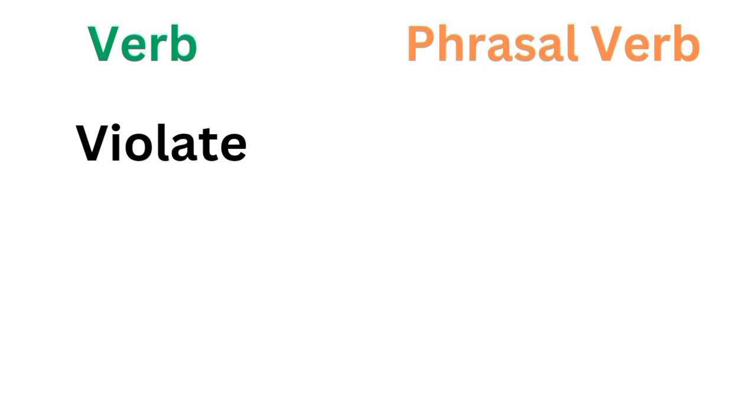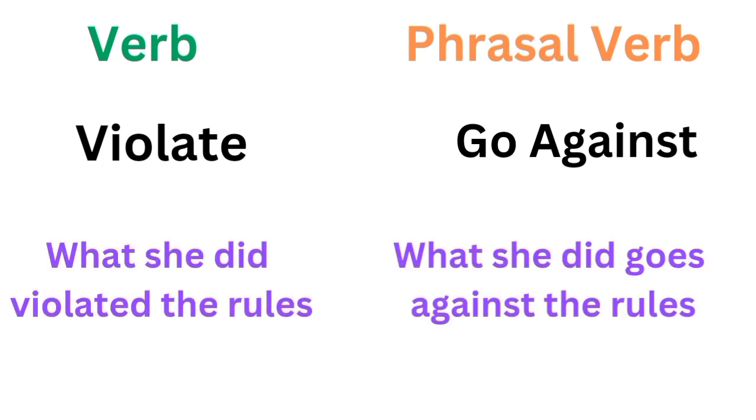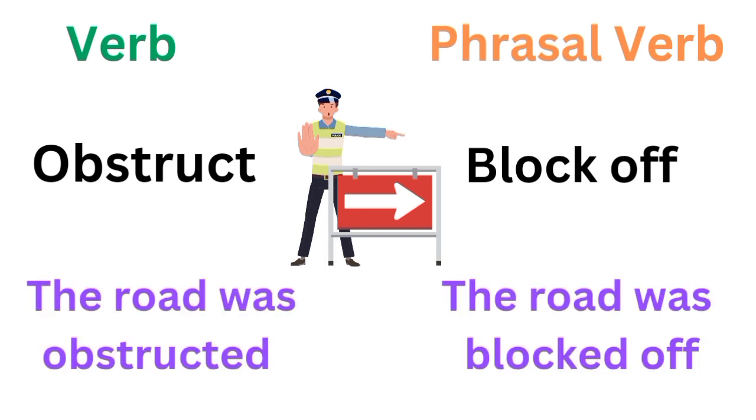Violate. The phrasal verb for violate is go against. For example, what she did violated the rules. Or you can say, what she did goes against the rules. Obstruct. The phrasal verb for obstruct is block off. For example, the road was obstructed, or the road was blocked off.